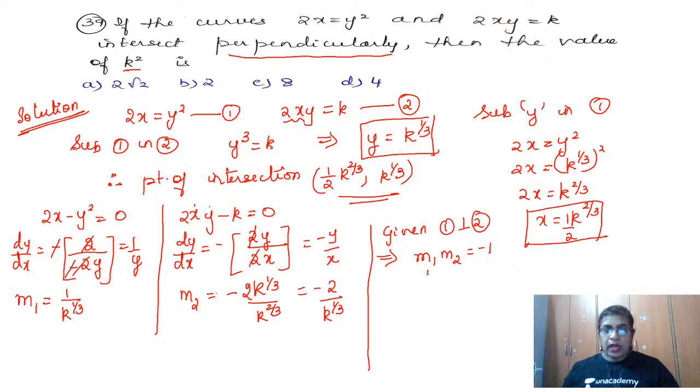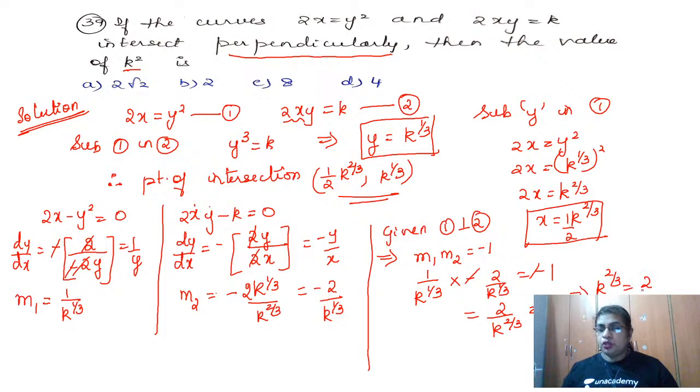So 1 by k to the power 1 by 3 into minus 2 by k to the power 1 by 3 is equal to minus 1. Minus minus cancels. Now k to the power 1 by 3 into k to the power 1 by 3, so 2 by k to the power 2 by 3 is equal to 1. Therefore we have k to the power 2 by 3 is equal to 2.